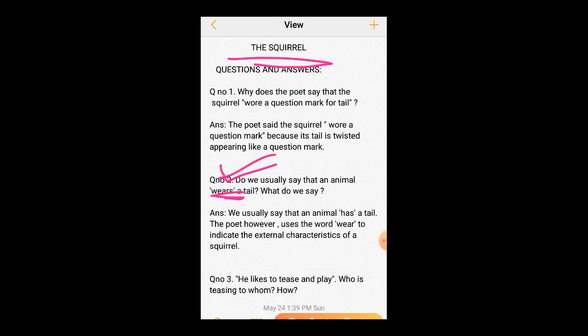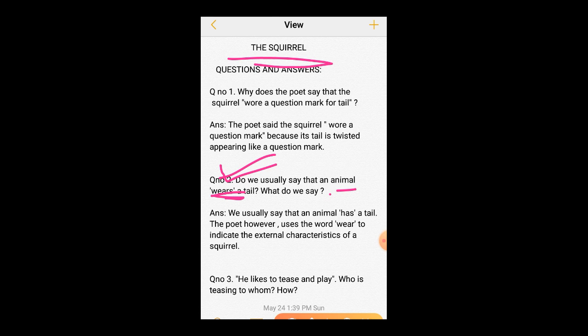So why did he say that? Usually we say a squirrel or an animal has a tail. We don't say that an animal wears a tail. So what do we say?